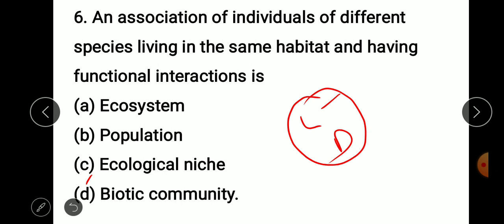Functionally they are different, and therefore a habitat has several ecological needs. This is a single habitat, but the area where deer become more comfortable, lion become more comfortable, and tiger become more comfortable, this is their niche, this is their niche, this is their niche.